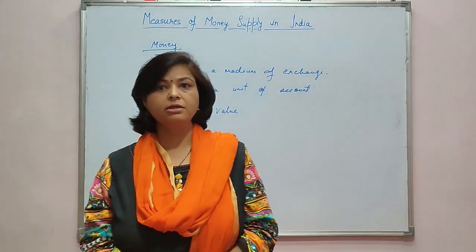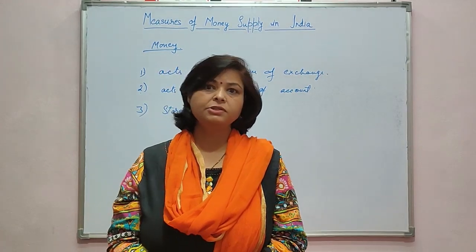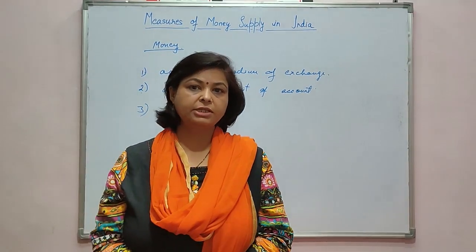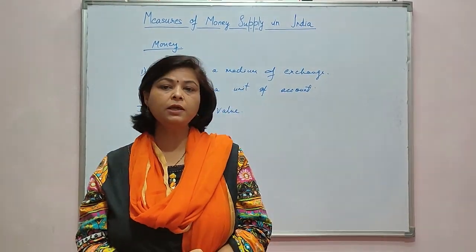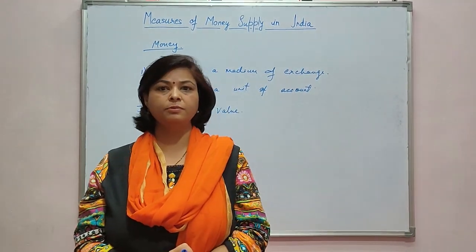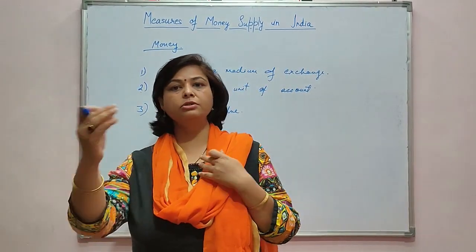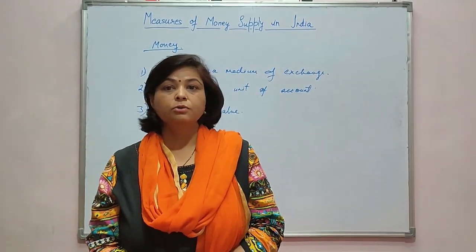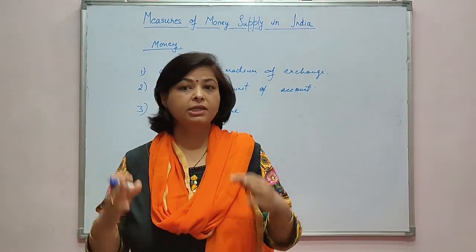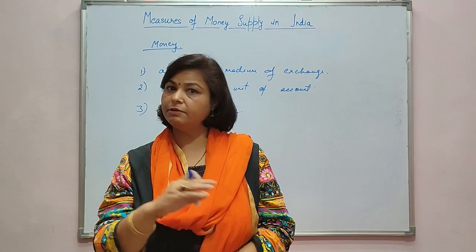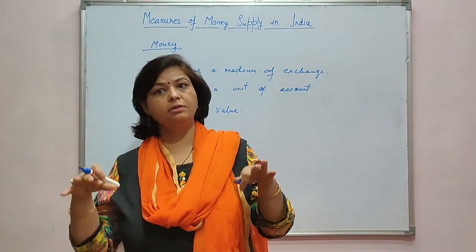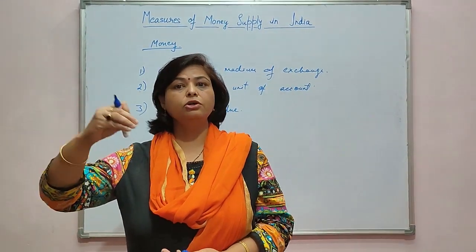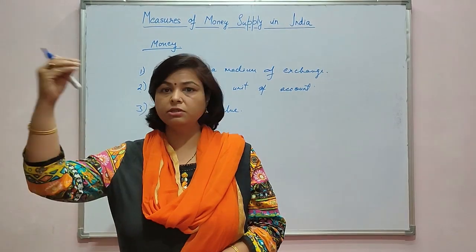When money was not there, we used to exchange goods and services with each other. That system was known as the barter system or CC economy. CC means commodity for commodity economy. If I have got wheat and you have got cloth, we will exchange wheat and cloth with each other. But suppose I grow an excess of wheat in the present. I will not be able to consume the whole lot in the present time. Then I have to store that wheat so that I can use it in future.